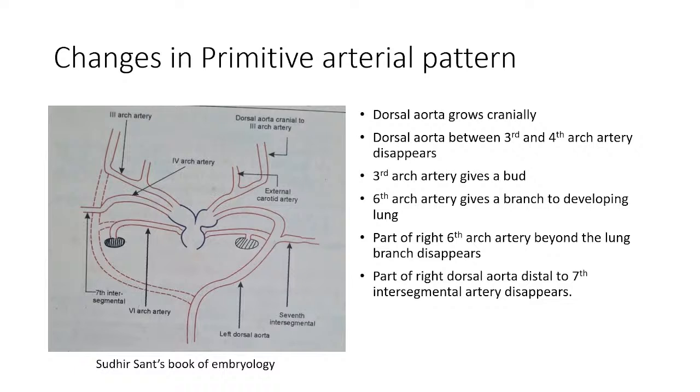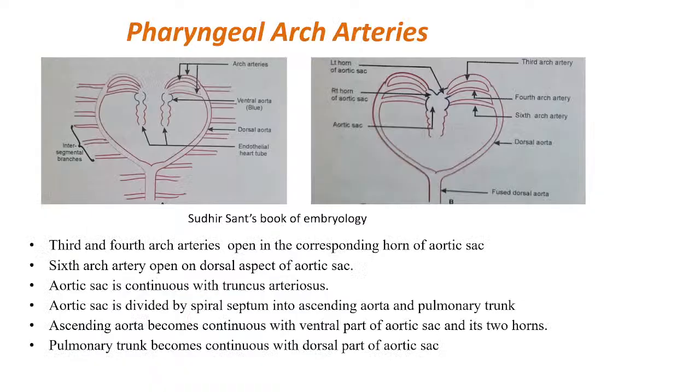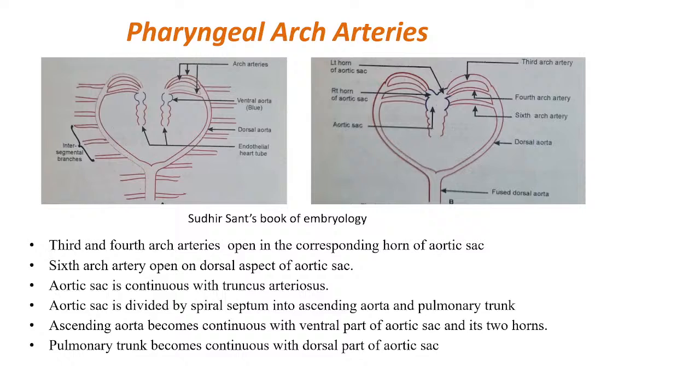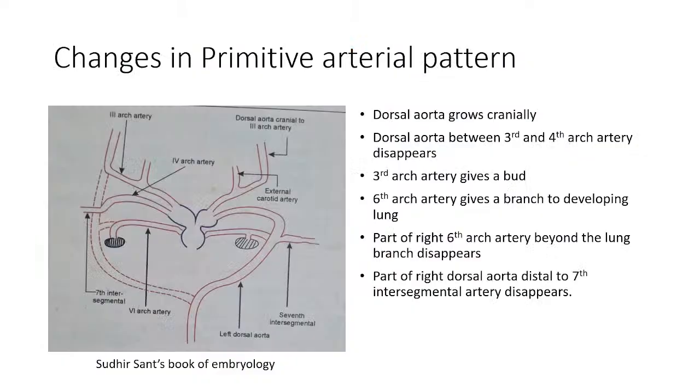Now what happens? The dorsal aorta, which is here, right? This dorsal aorta grows cranially beyond this third arch artery. From this diagram, see, this is the dorsal aorta, here is the third arch artery. Now it will extend beyond. Can you appreciate it in this diagram? On either side, this dorsal aorta will extend beyond the third arch artery. So this has happened here.